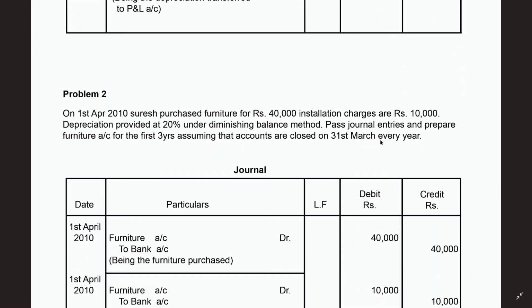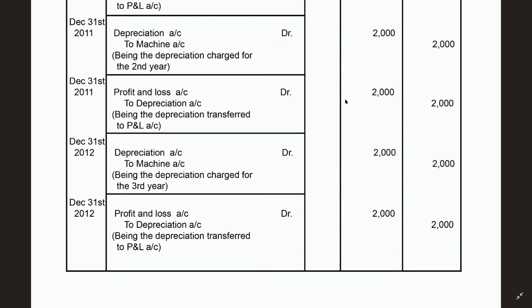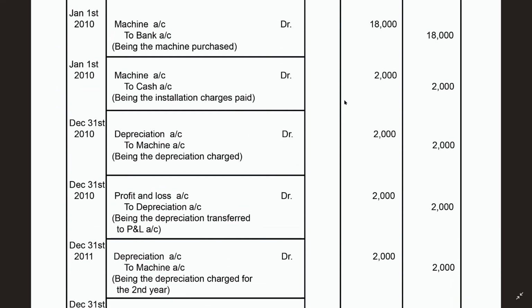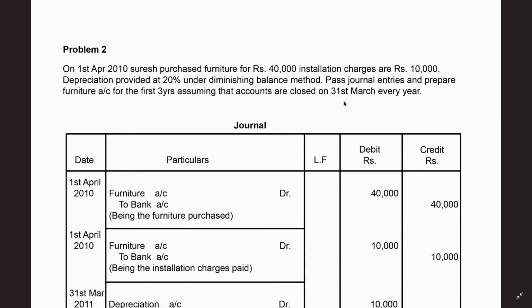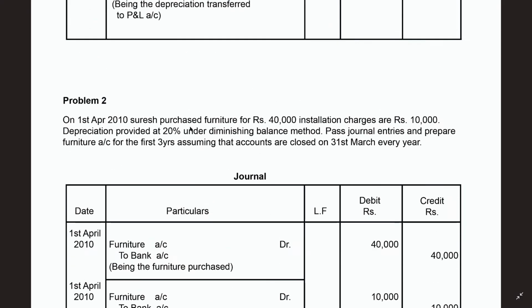Okay. And here I had taken another problem also, so that I can show you the financial year, how to write the journal entries for the financial year. As you know, the financial year is April to March, calendar. Okay, this is January to December calendar, you can see. So first let us read the problem once again.